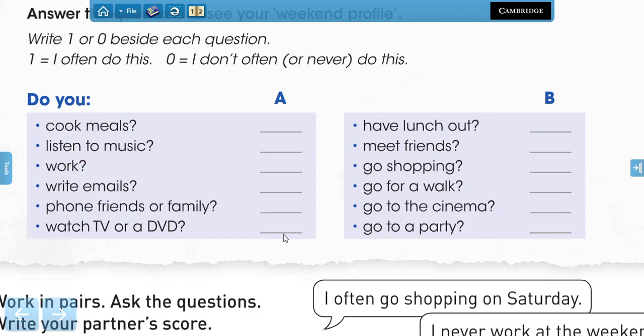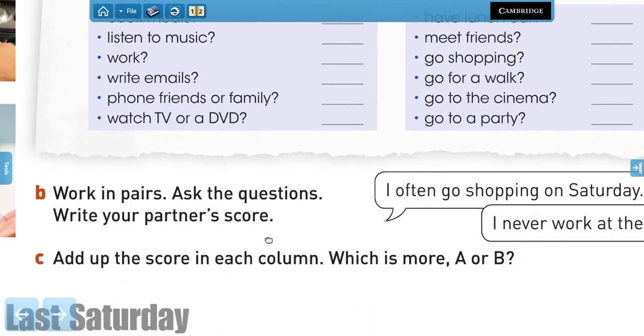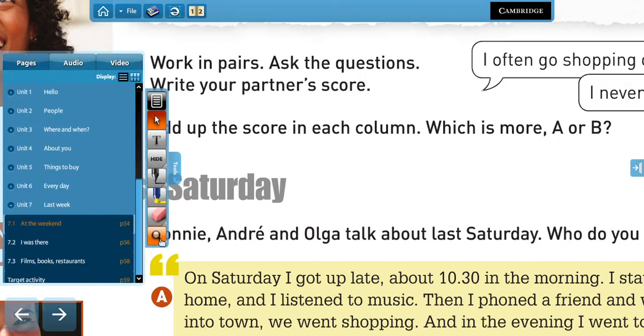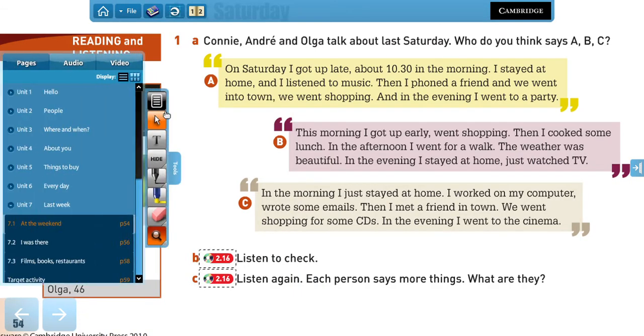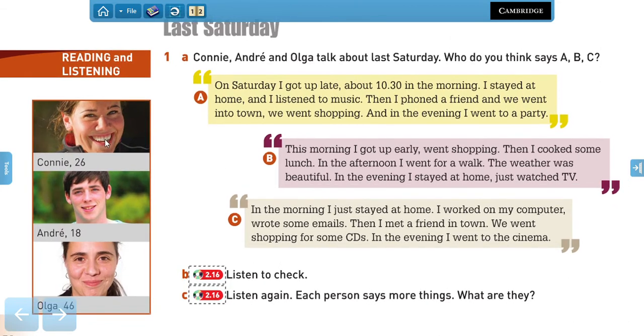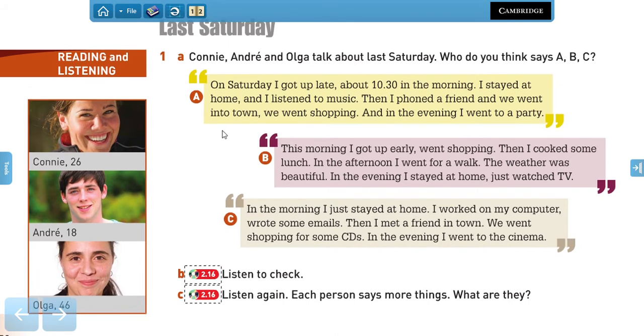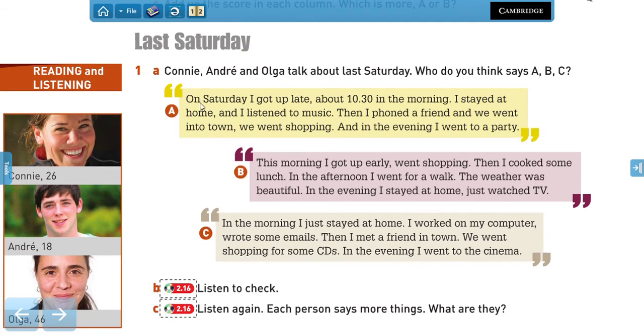Now, we're going to do a listening activity about different things that people like to do at the weekends, right? But they're going to be talking especially about last Saturday. So here we have 3 different people. We have Connie, who is 26 years old, Andre, who is 18 years old, and Olga, who is 46 years old. And here we have the 3 paragraphs, one for each person. So we're going to read them first, and you're going to try to match who you think talks about these specific things.